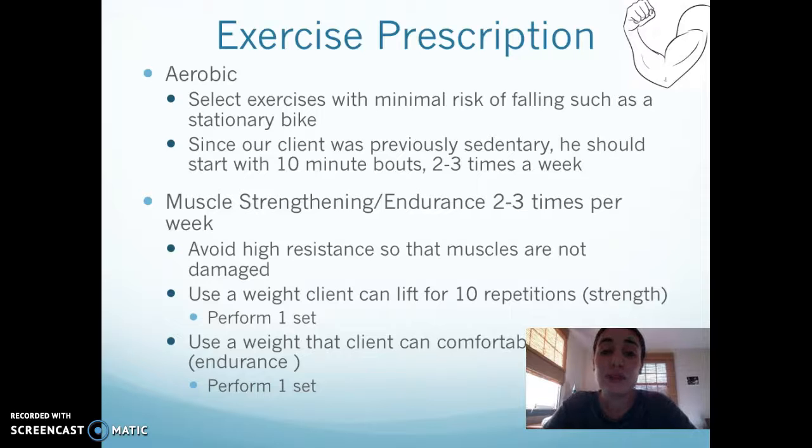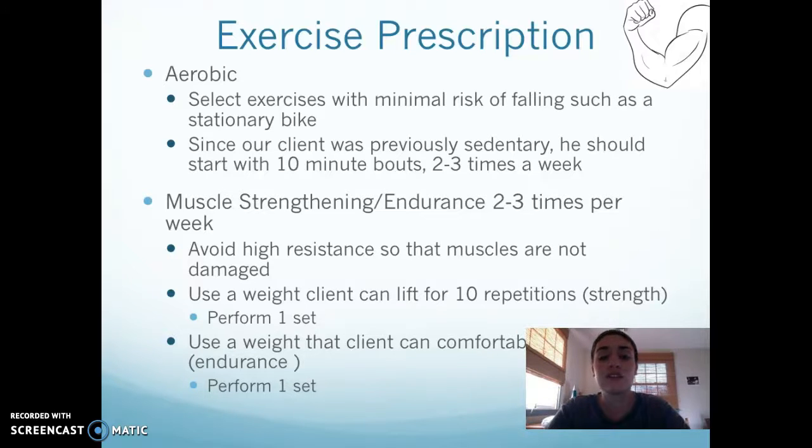And since our client was previously sedentary, we would start with 10-minute bouts 2 or 3 times per week. And then we could work up from there. We'd like to get about 150 minutes of aerobic activity per week, so we would want to increase from these 10-minute bouts and do at least 3 10-minute bouts per day.